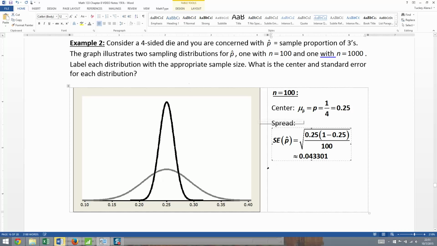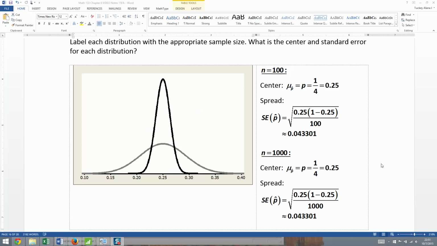All right. Now, for n equals 1,000, it's the same thing. The only thing that's different is your spread. Your spread won't be that large because your denominator will be 1,000 instead of 100. So let me type this in. There, I've got all that typed up.